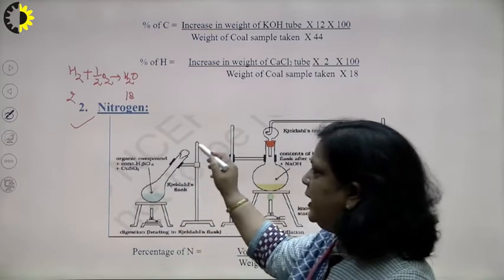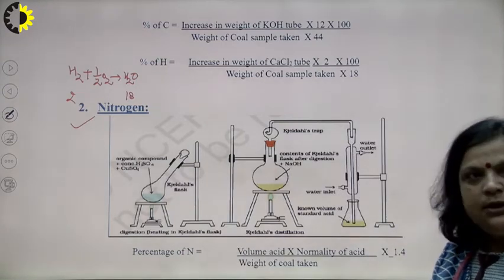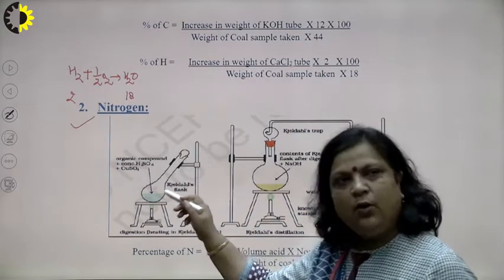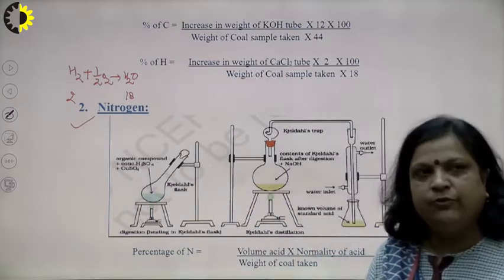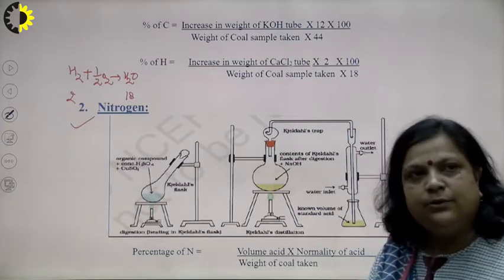and then heating is done, and after heating we get a clear solution. It means the coal is digested with concentrated H2SO4 and K2SO4 especially, to make it a clear solution.